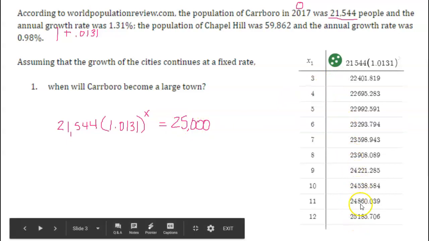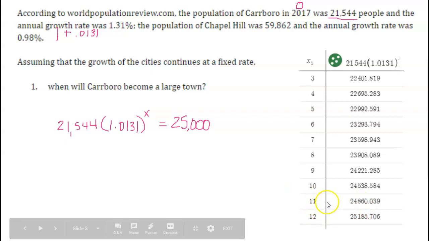Aha! So after 11 years, it was 24,860. And then at 12 years, we have over 25,000. So somewhere in between 11 and 12, sometime during the 11th year, more than likely, is where it's going to reach 25,000 and become a large town. So 11 years from 2017 would be 2028 is what we would estimate. Now that is an estimate because I don't have exactly where in between 11 and 12, what month during that year we anticipate that happening.